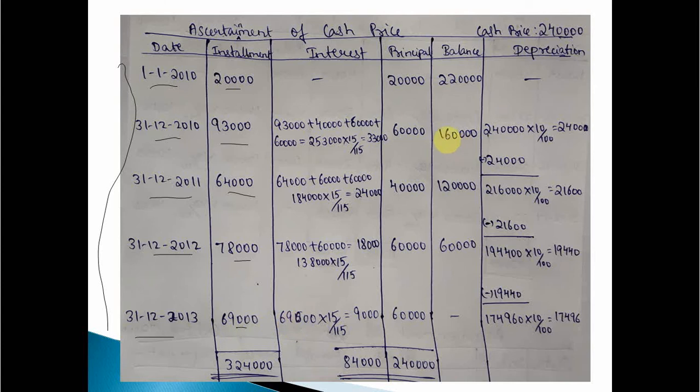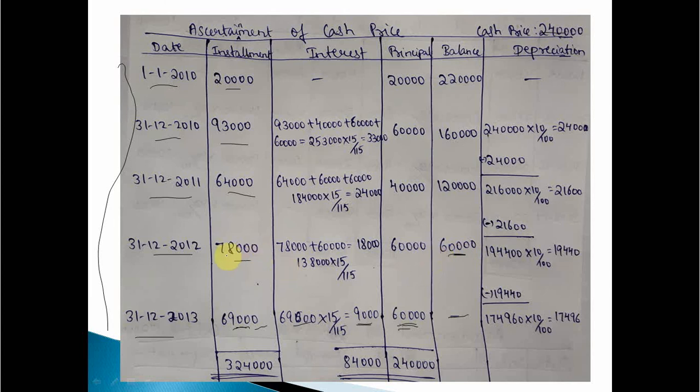Since we are required to know the cash price, and we do not know it now, the same method is followed here. See, the last installment amount is 69,000. 69,000 into 15/115, since we are starting from the downward, interest will be 9,000. How to calculate principal? 69,000 minus 9,000 is 60,000, the principal. Since it is the last installment, the balance will be 0. Now this 60,000 is the balance that will be pending on 31/12/2012.